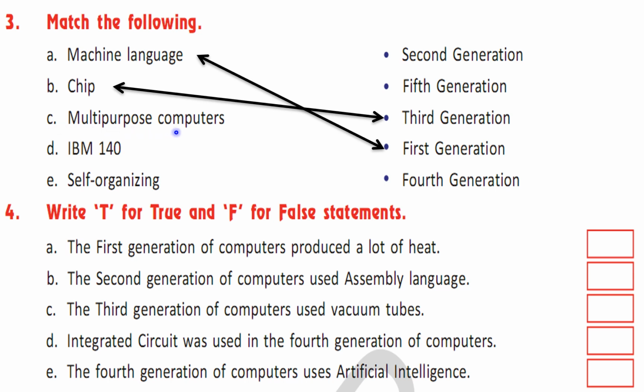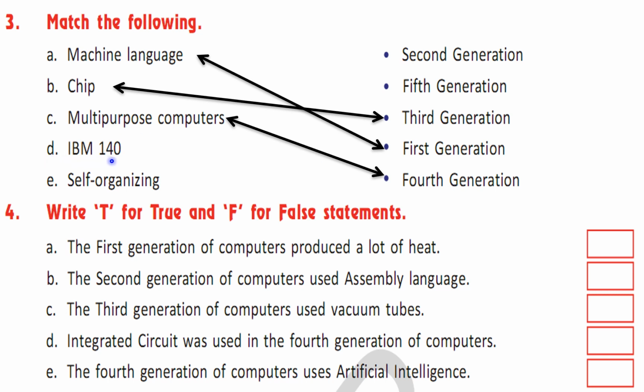C. Multi-purpose computers. Fourth generation computers were the multi-purpose computers. These computers are not just for the calculation purpose, but they have been used for various other purposes also. The computers which we are using nowadays belong to the fourth generation of computers.